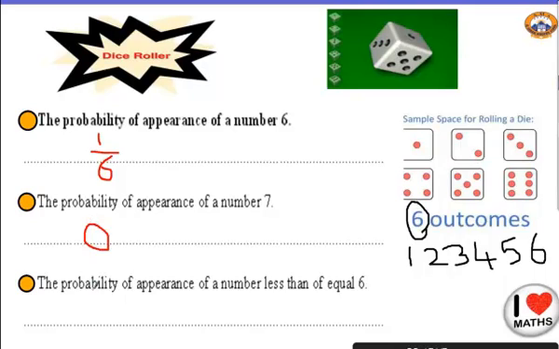The probability of appearance of a number less than or equal to 6. So first, when he told me that it's equal, I will take 6 with me. All the numbers are less than 6. So I have 1, 2, 3, 4, 5, and 6. So my answer will be 6 over my total. What is my total? Also 6.